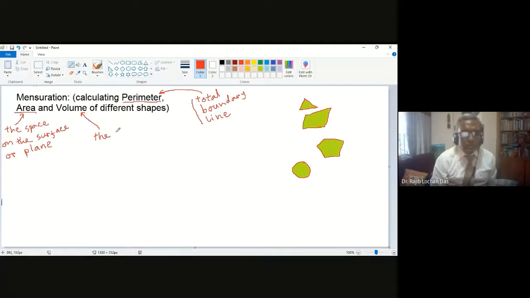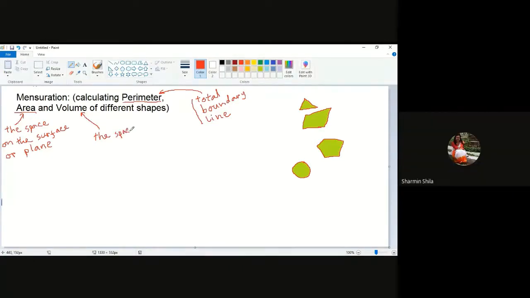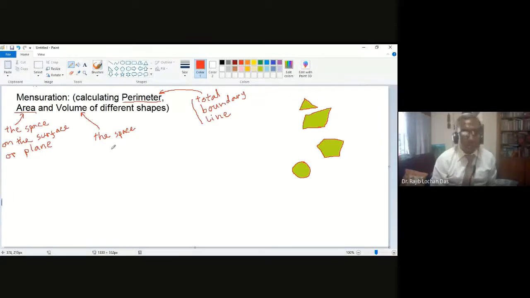It is also the space, but how much air inside? Yes, you can say like that. So you can say the space inside the shape. Okay, the space inside the shape.